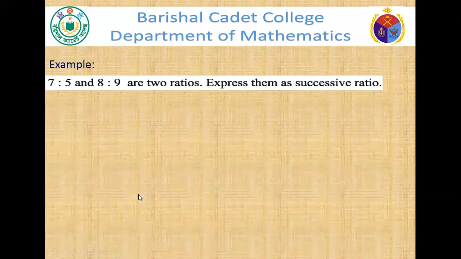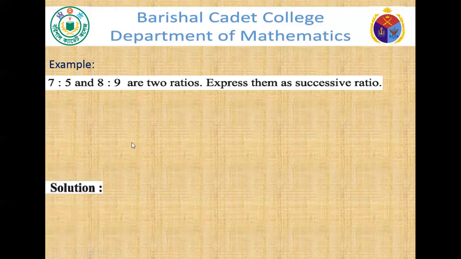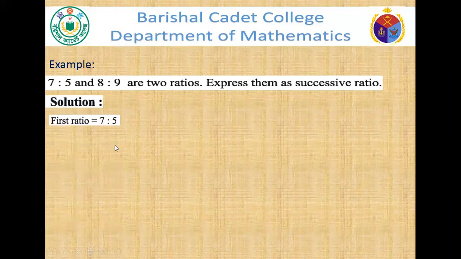As for example, 7:5 and 8:9 are two ratios. Express them as successive ratio. Solution. Let us start. The first ratio is 7:5. So we can write it as 7/5.